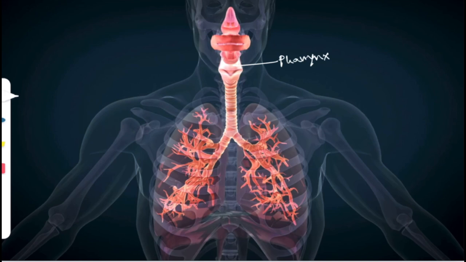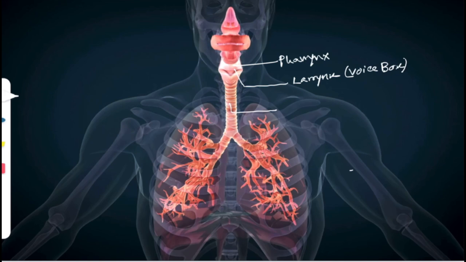This is the common structure of food and windpipe. After that, it goes down into the larynx, which is the voice box. Okay. Now after that, from the larynx, the air goes down into the trachea.